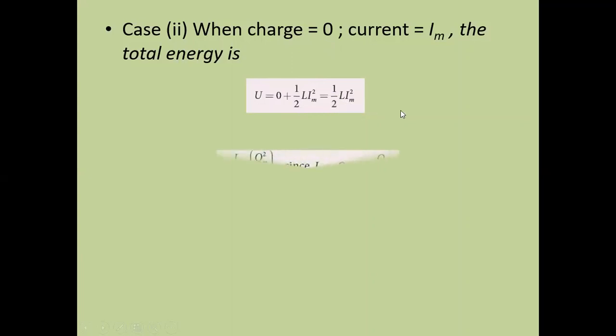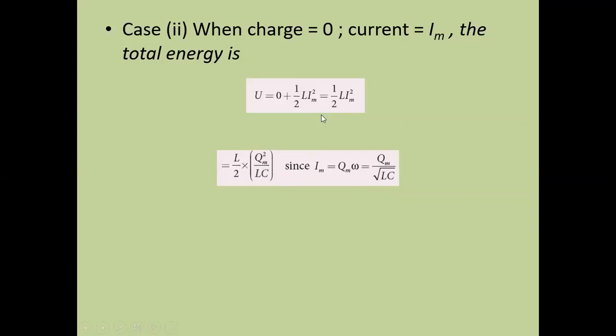Now we can write Im as Qm into omega. We know omega is equal to 1 by root of LC. So Im is equal to Qm by root of LC. Substituting in the above equation, Im square is Qm square by LC.